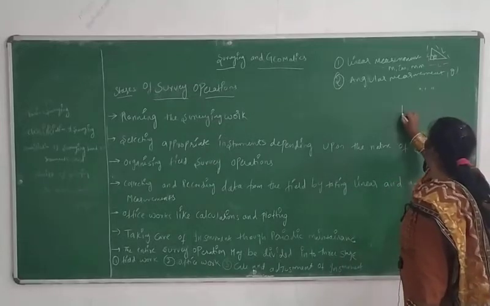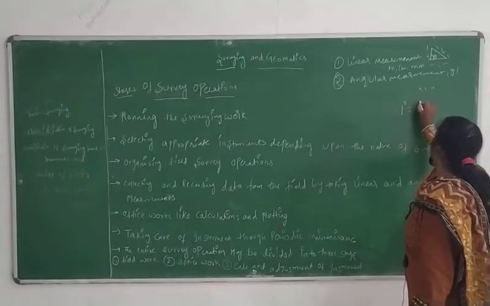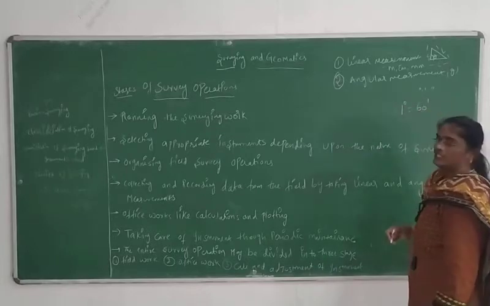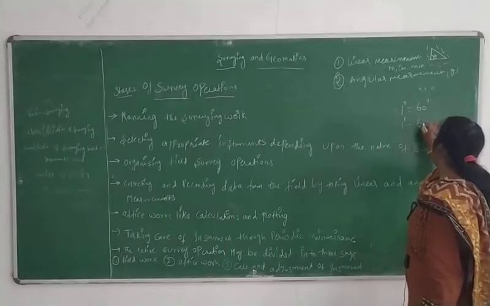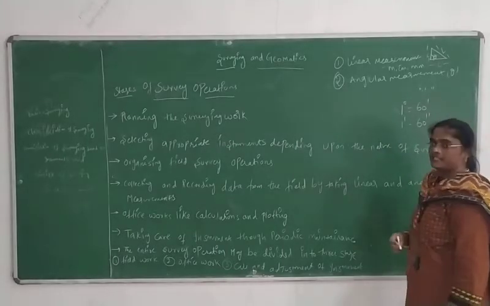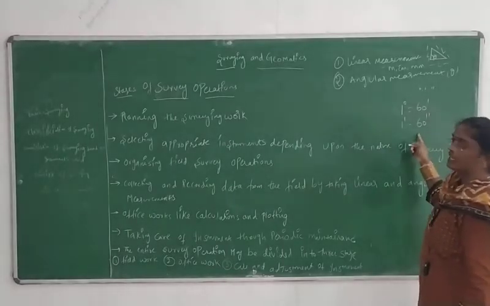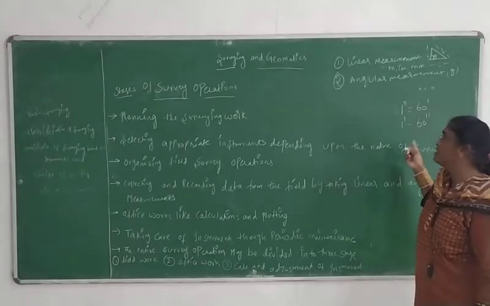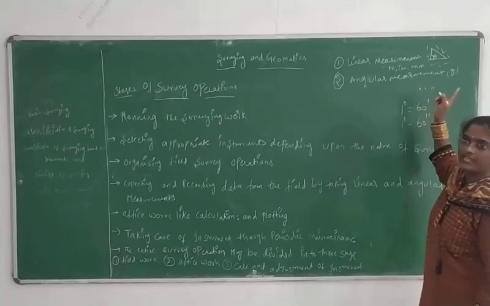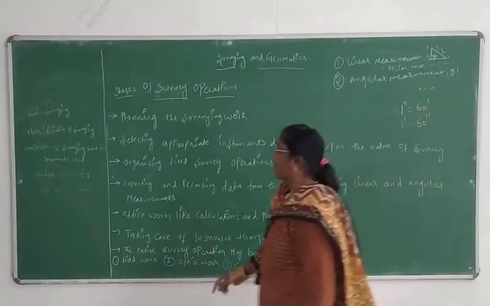So see here, 1 degree is equal to 60 minutes, and 1 minute is equal to 60 seconds. Please remember that in complete surveying, whenever we go for angular measurements, we will be dealing with degrees, minutes and seconds. Right?